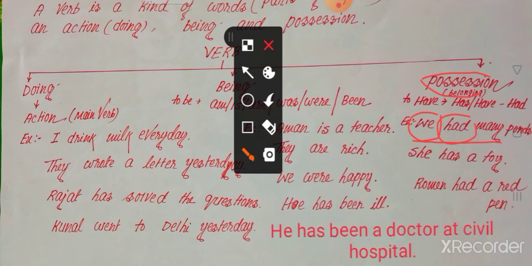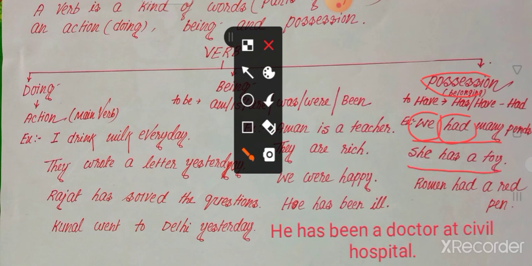But if we say at present we have many ponds, then we use have here. Here I used had to express the past form. Once upon a time we had many ponds, so that's why I used had. Now we know that the past form of have is had.